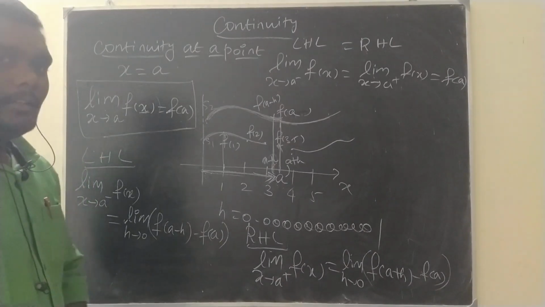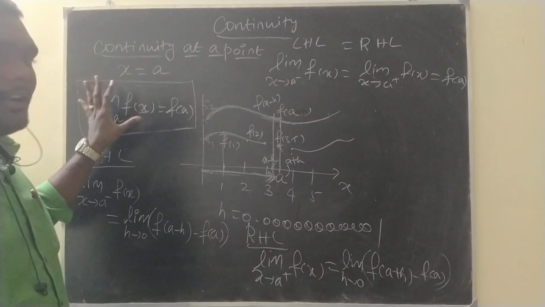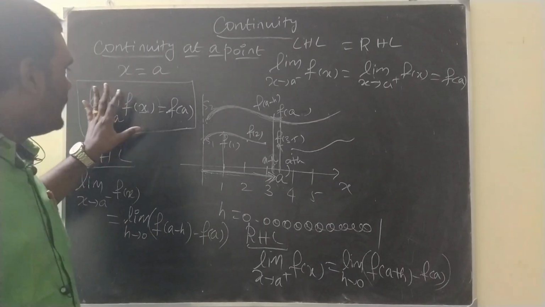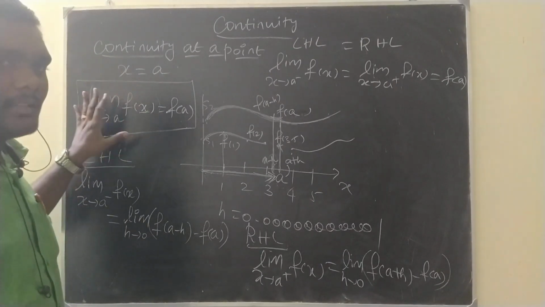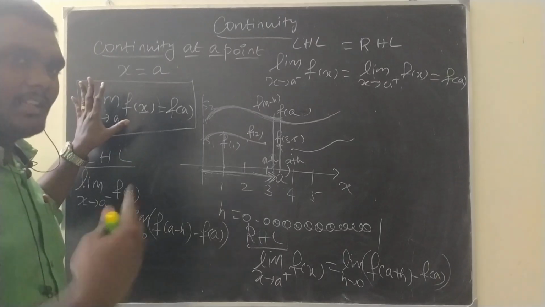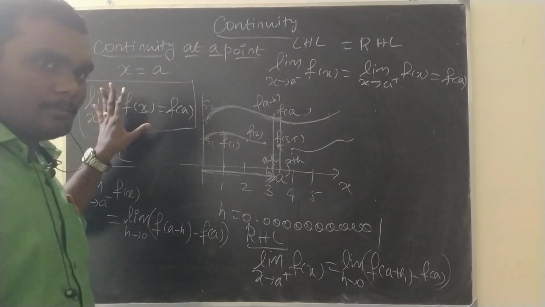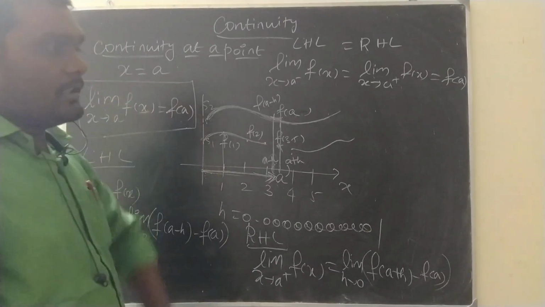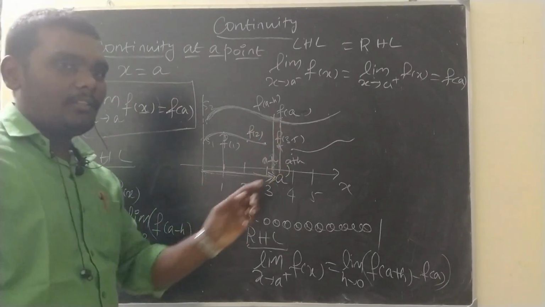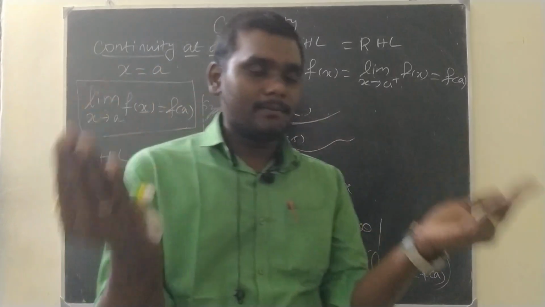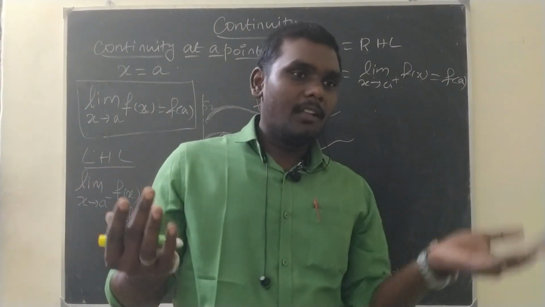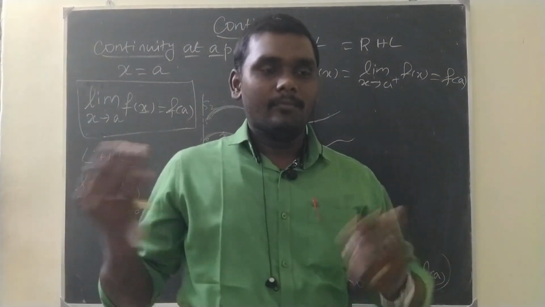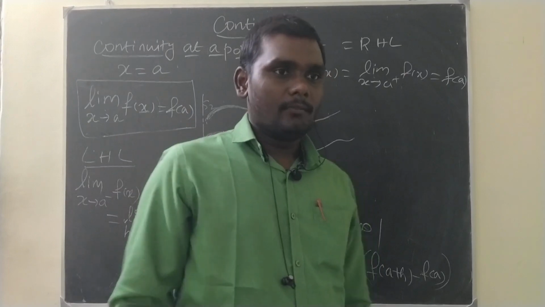Also, in some cases it may not be easy to figure out using this definition. We can figure it out either way, but it may be tougher. By that time, there is another definition, where the limit itself is split into two parts. One is the left hand limit, another one is the right hand limit.